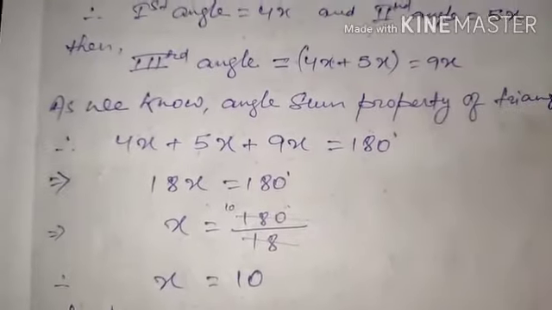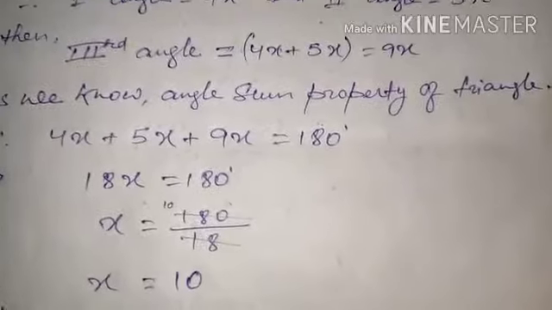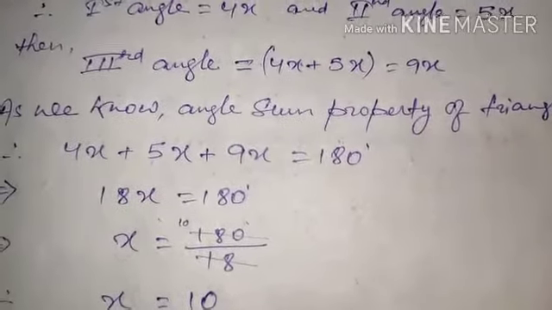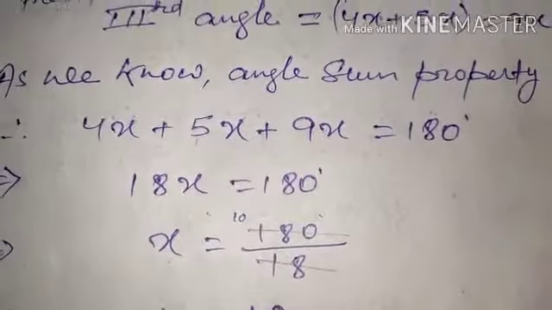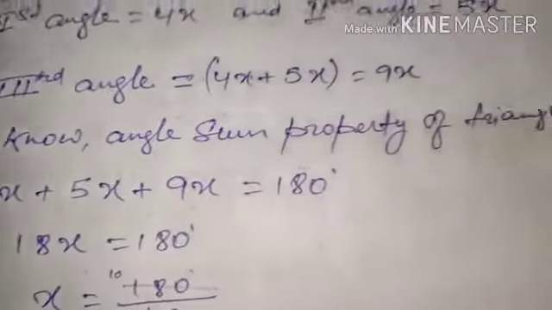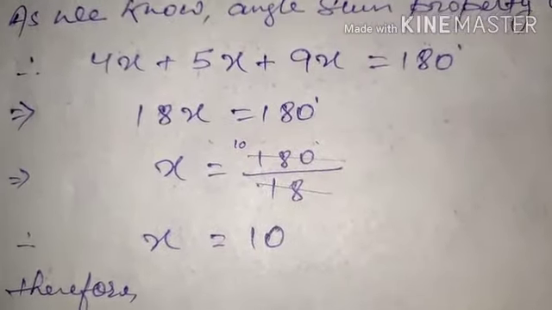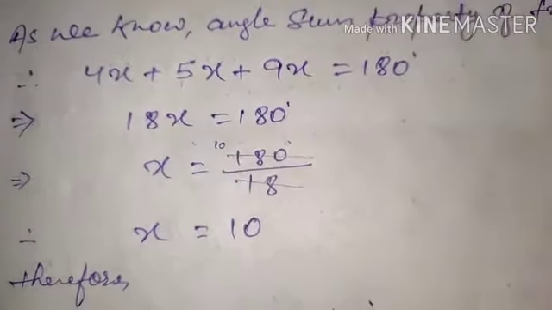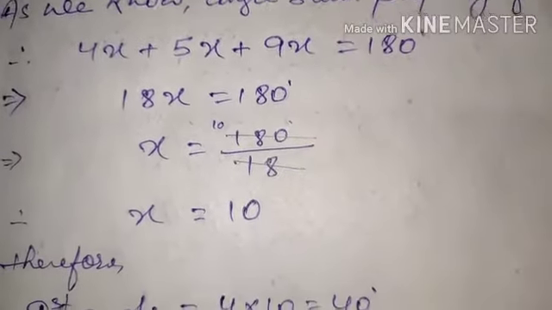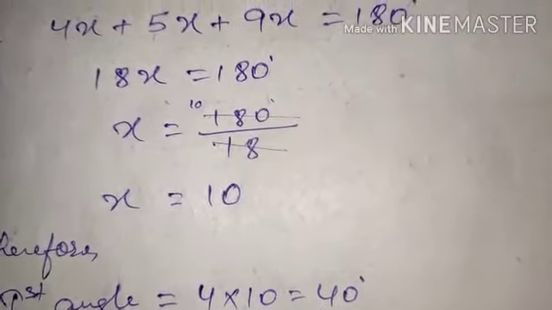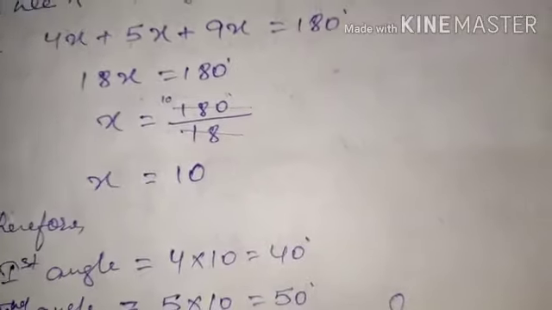As we know the angle sum property of a triangle, that the sum of all the angles of a triangle is equal to 180 degrees. So 4x plus 5x plus 9x is equal to 180. Now just solve this equation. 4x plus 5x plus 9x will become 18x. 18x is equal to 180. Now do the cross multiplication: x is equal to 180 divided by 18, you will get 10. So the value of x you had got is 10.